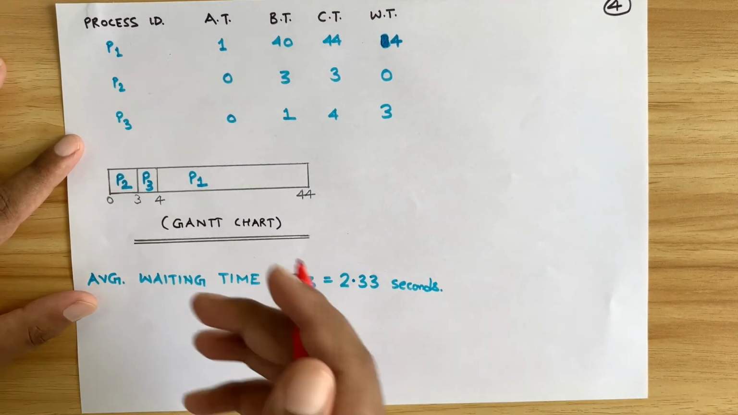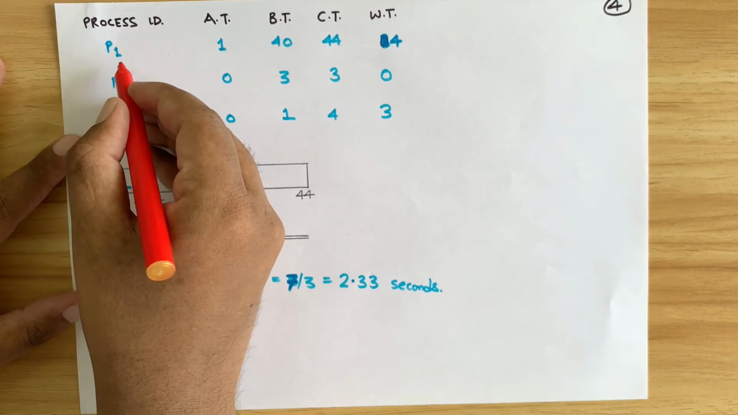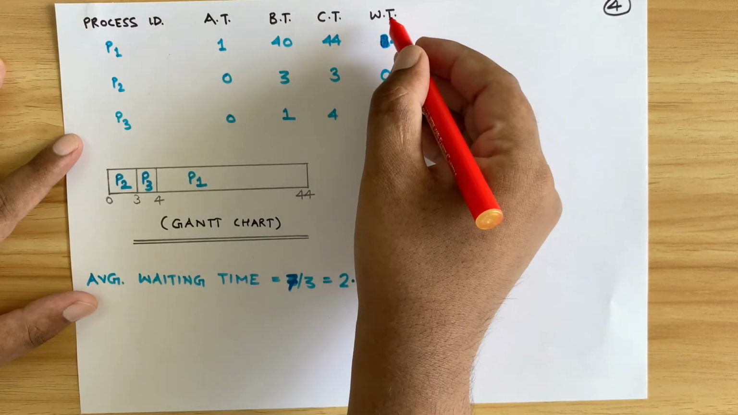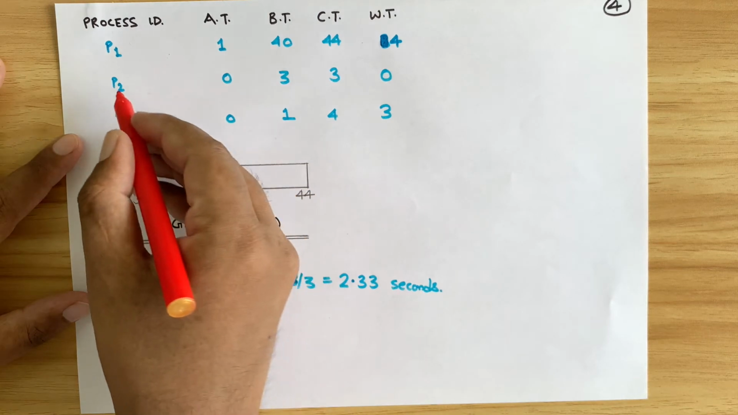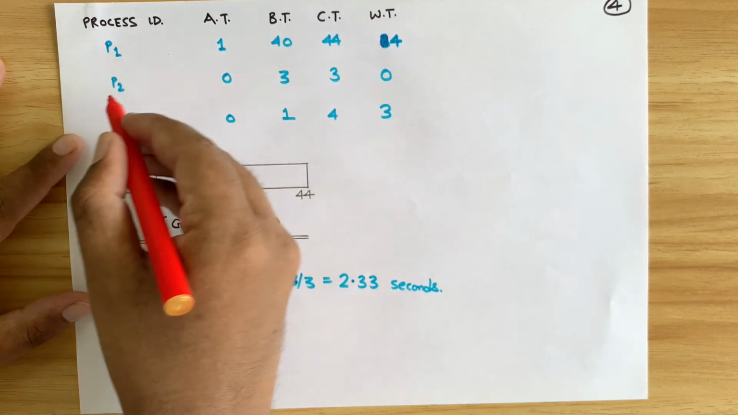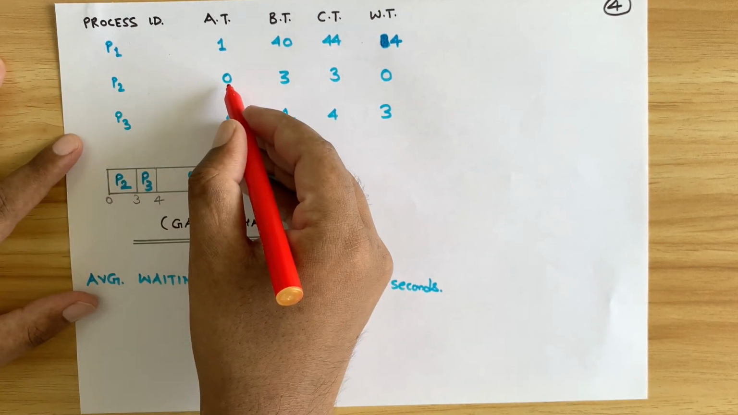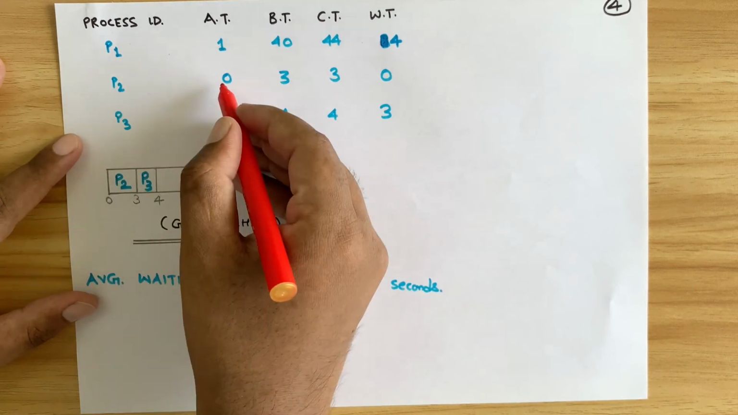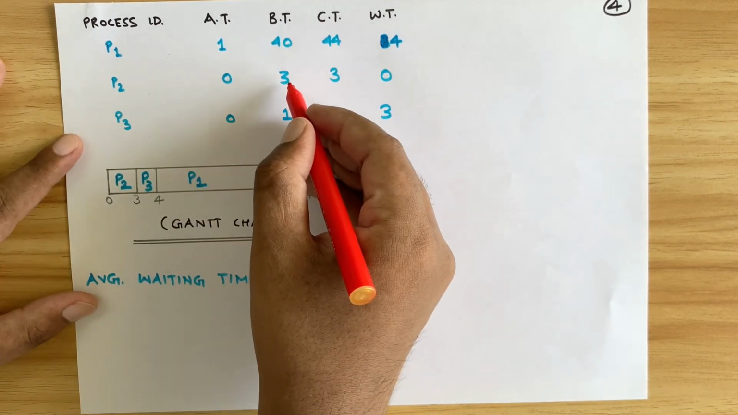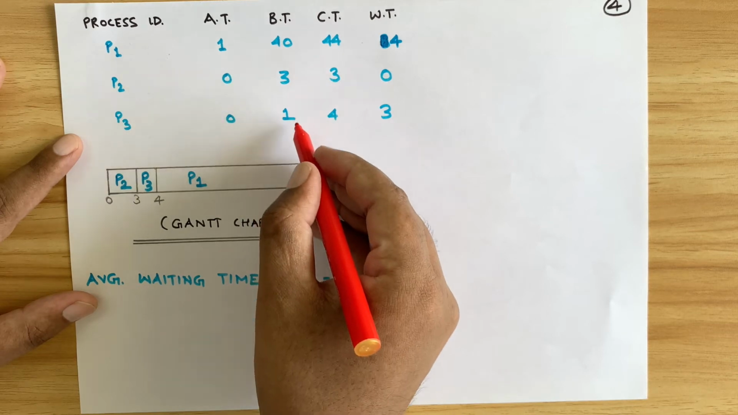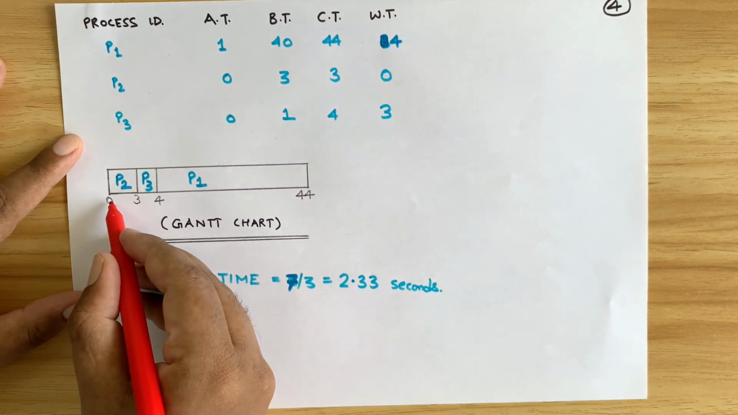Now this is another example. Here the process IDs are P1, P2, P3. Completion time is this and this is waiting time, right? So P1 arrives at first second. Now who arrives at 0th second? That is, initially P2 and P3 arrive at 0th second and their burst time is quite low, that is 3 seconds and 1 second. So they will finish their execution first.